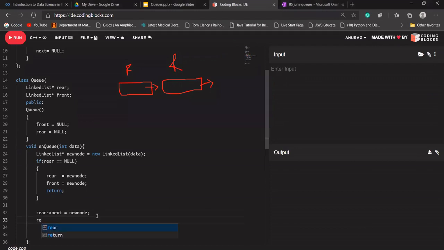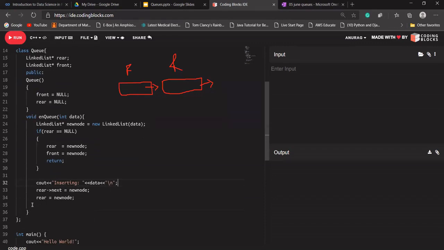So rear should be new node now. And it should print a statement here, cout, let's say inserting data. Okay, it should print just a statement that inserting the data, and it should be inserted here.